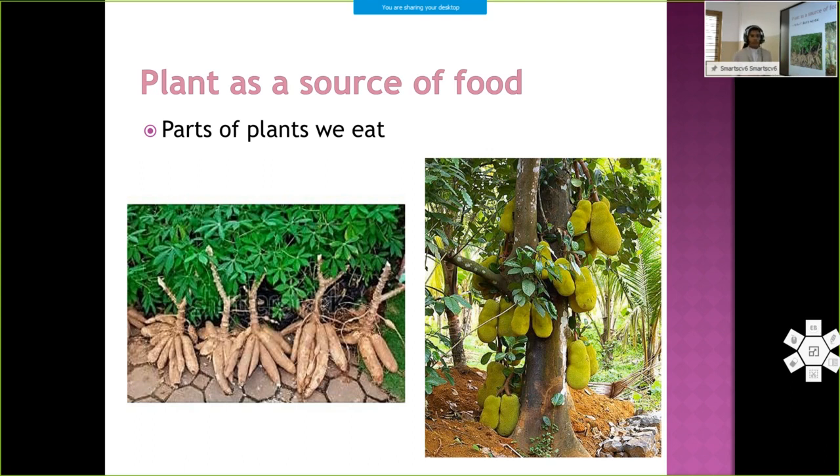What are the parts we can use from a plant? We can use roots, stem, leaves, flowers and seeds. These are the different parts of a plant, and different parts of a plant we can eat. And we discussed examples of plants that we are eating: the root, stem, leaves, flowers or seeds. And in that we discussed the seeds.